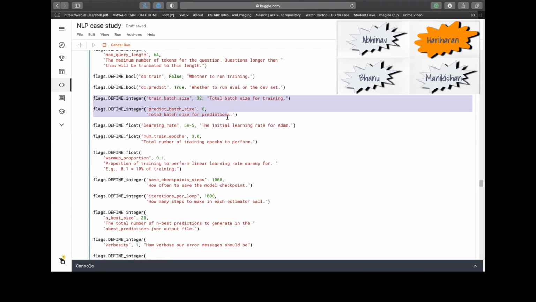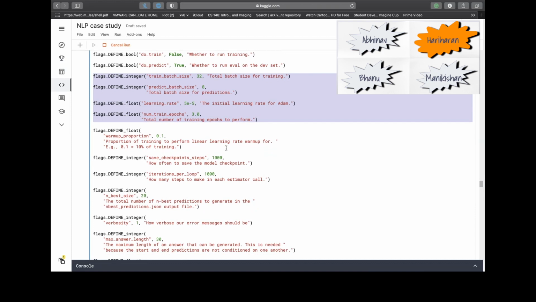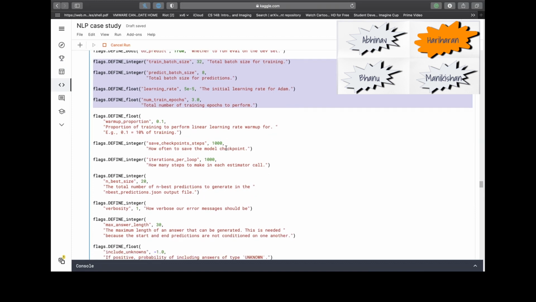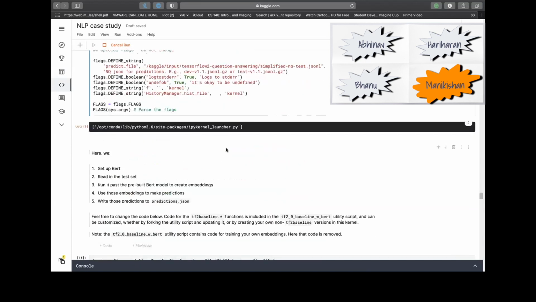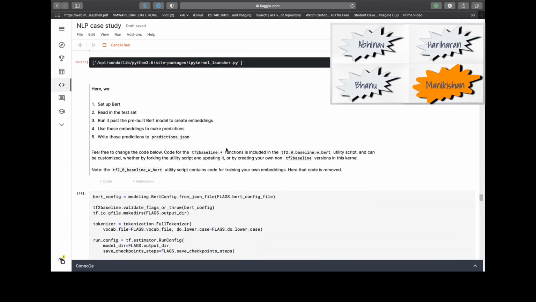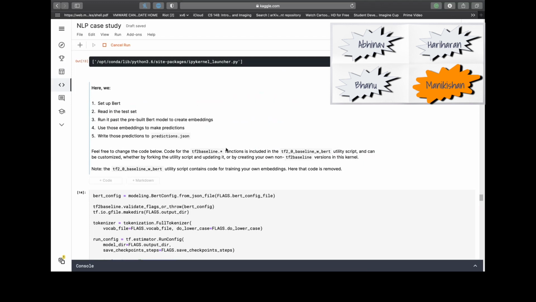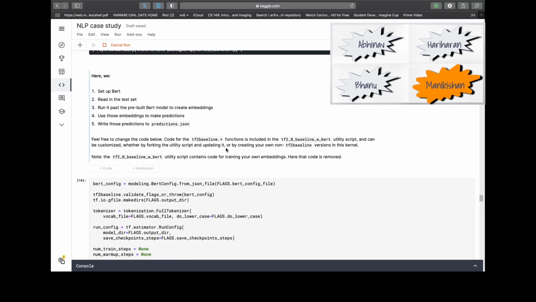Here we set the different values for BERT to work on, like batch size, learning rate, iterations, etc. In this way, the flags have been used as variables to decide the settings.